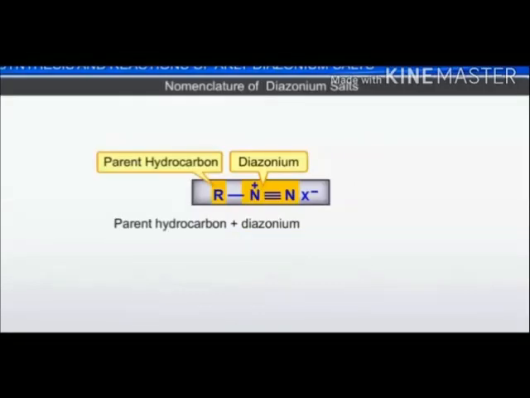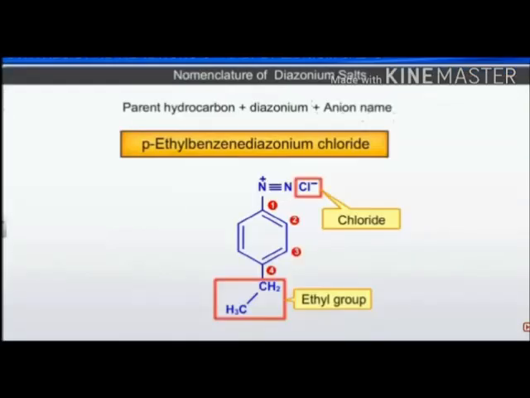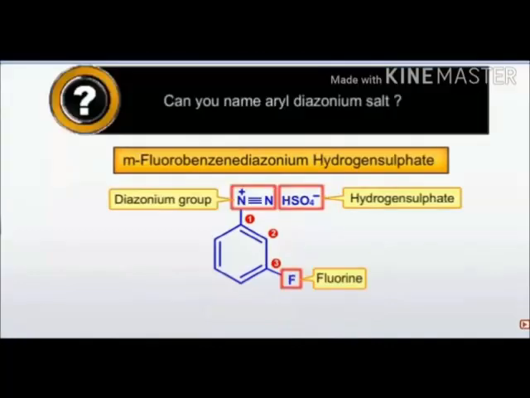In naming, we first name the parent hydrocarbon, alkyl or aryl group, then the diazonium group, and then X, chlorine, bromine or iodine, whichever group is attached. Like in this, you can see in the para position, fourth position, an ethyl group is attached. Then we say para ethyl benzene diazonium chloride. First we name the substituent, then the benzene group, then the diazonium group, and then the chloride group. This is how we can name diazonium salts.